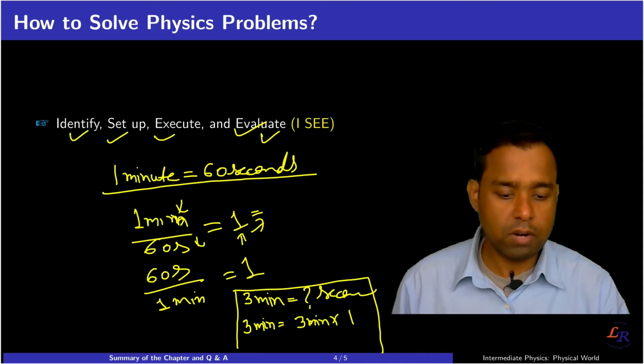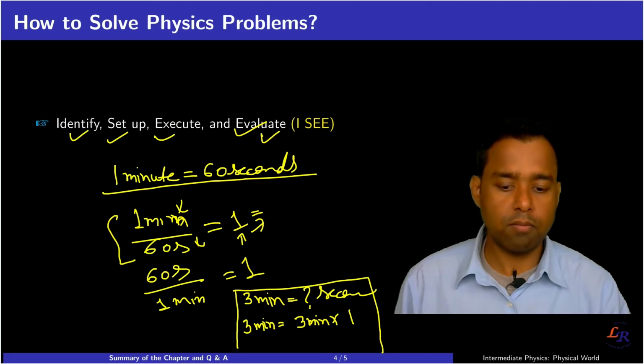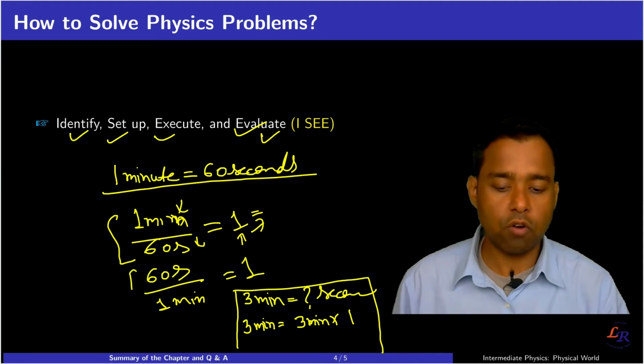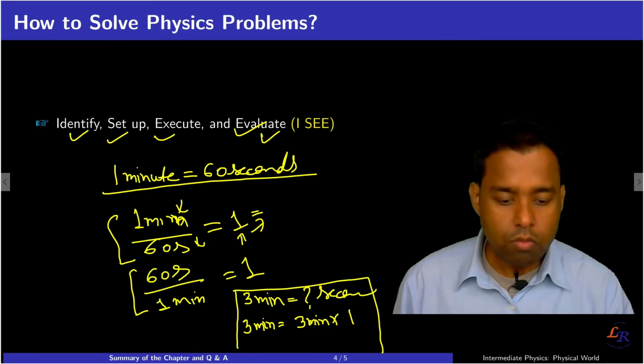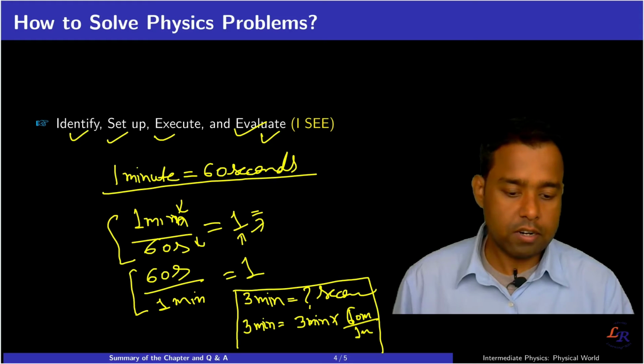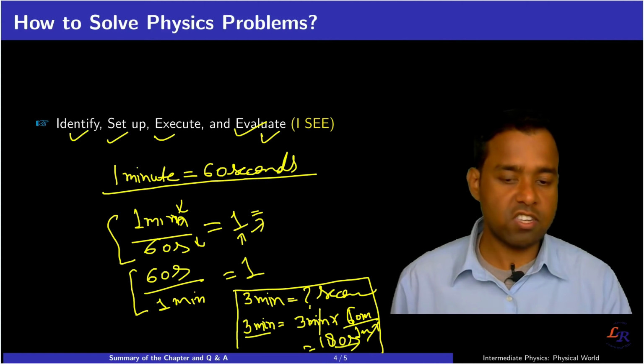Here, talking about minutes, both are possible: 1 minute by 60 seconds, or 60 seconds by 1 minute. If I write 60 seconds by 1 minute, then you can cancel minute by minute, and you have 180 seconds. So you can see that you converted 3 minutes into 180 seconds correctly.